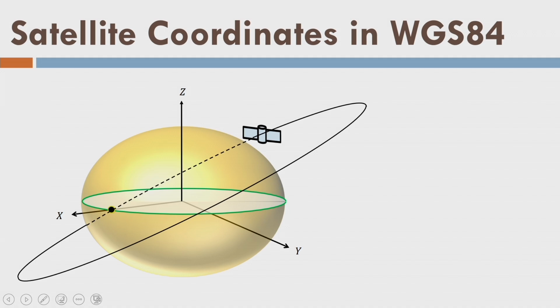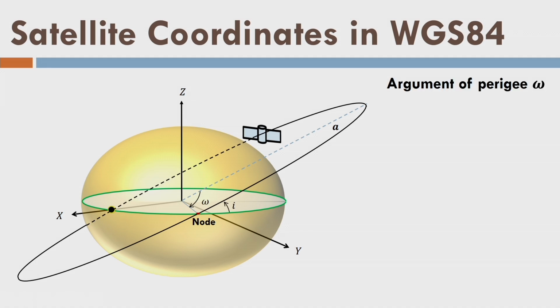So let us see, this is a satellite here, and if I connect the center of the Earth to this point where the orbit intersects the equatorial plane, we call it the node, right? This is the inclination angle as explained in the previous slide. This blue line here indicates the semi-major axis, small a. We define this angle omega, the angle between the line connecting the center of the Earth to the node and the semi-major axis. So this angle omega is defined in the orbital plane of the satellite. This is called the argument of perigee.